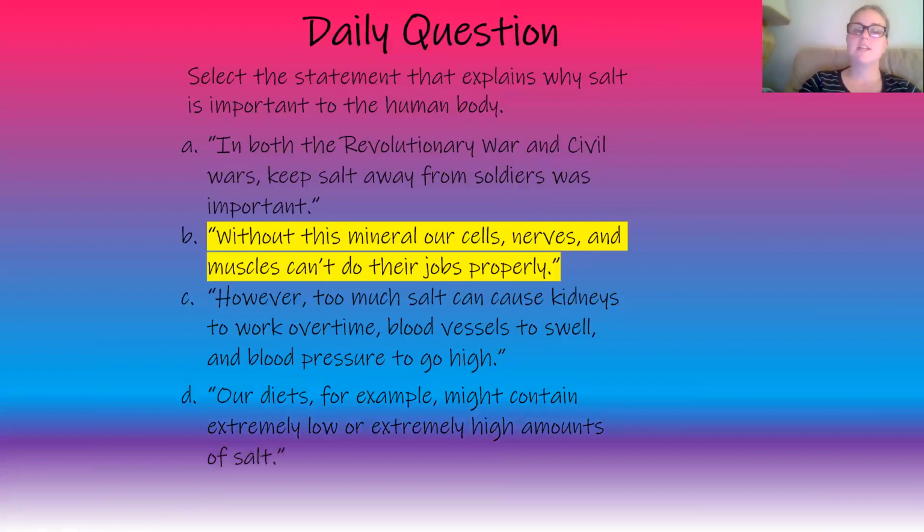All right, so the answer is B. Without this mineral, our cells, nerves, and muscles can't do their jobs properly. And that's the sentence we identified when we were reading paragraph 5. So that's why it's the answer.